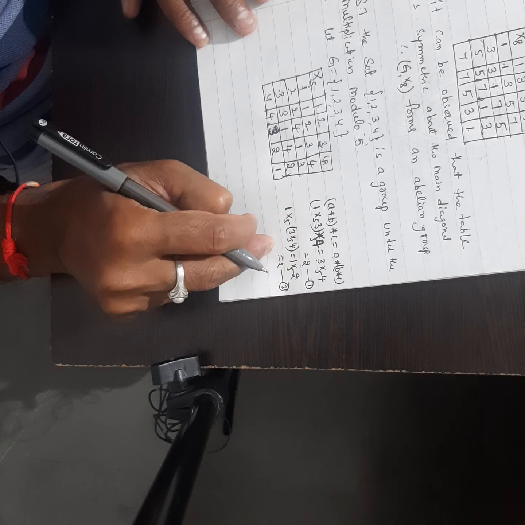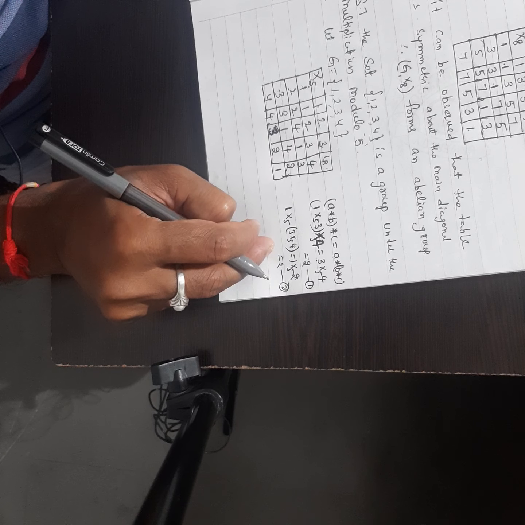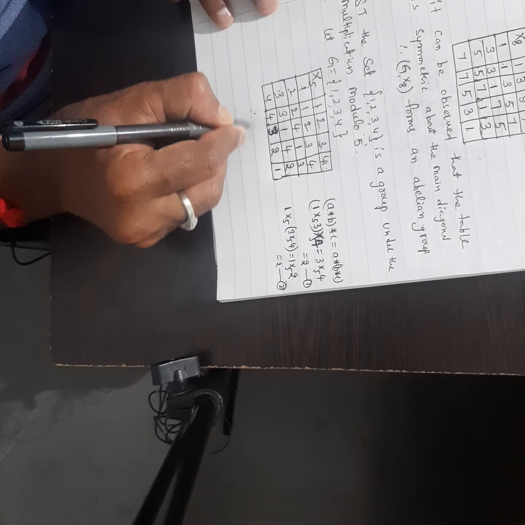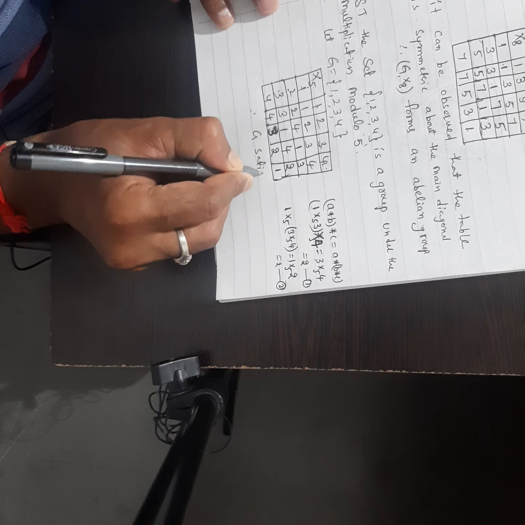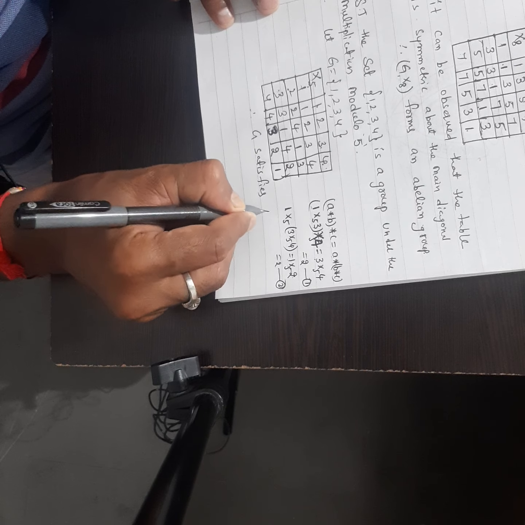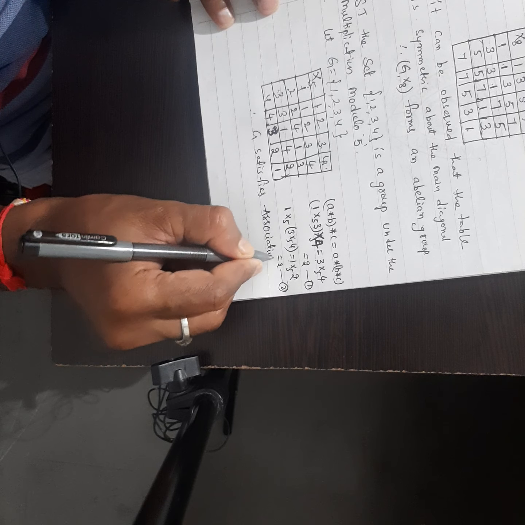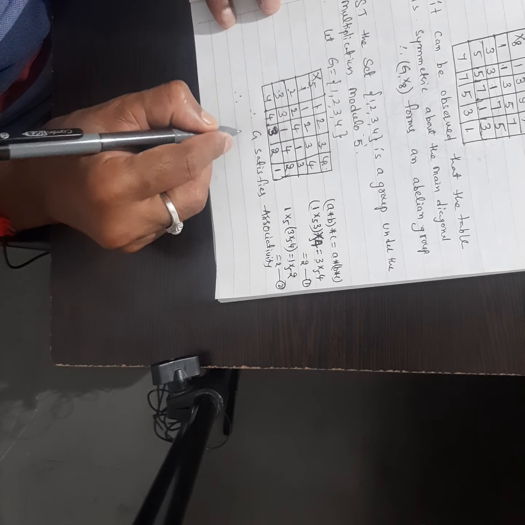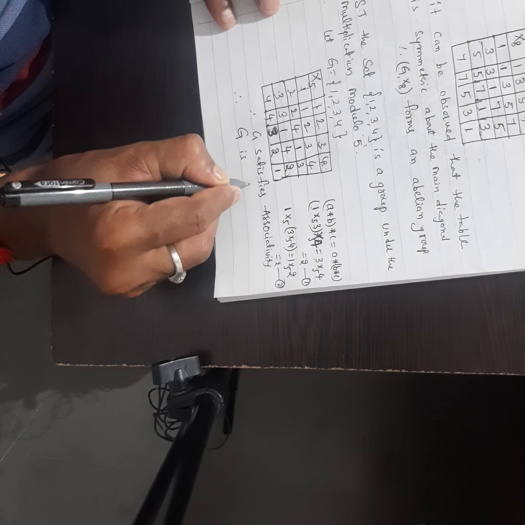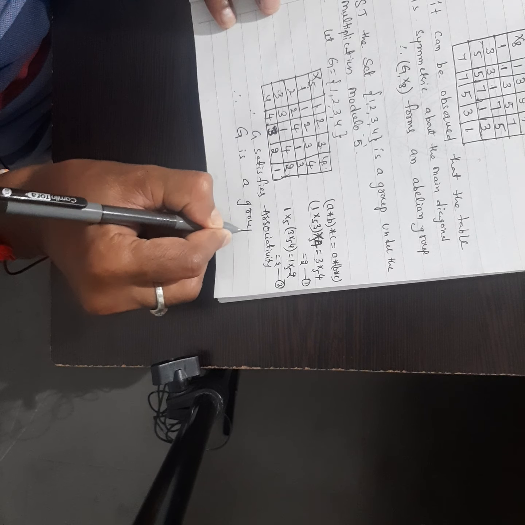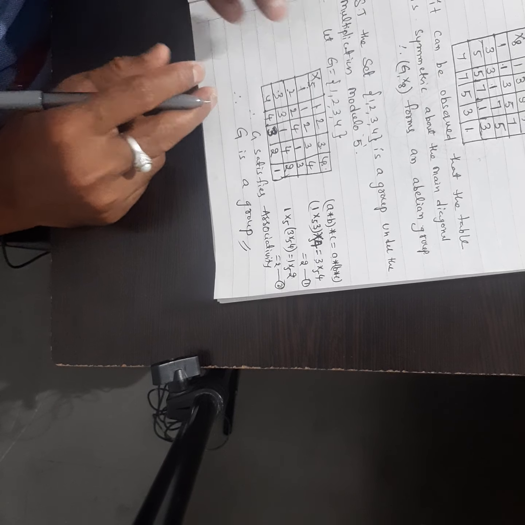LHS is equal to RHS, so the associativity property is satisfied. Therefore G satisfies associativity, so G is a group. This is our answer.